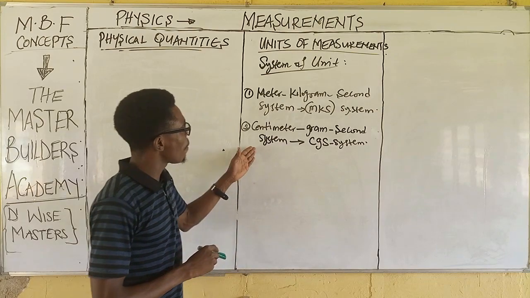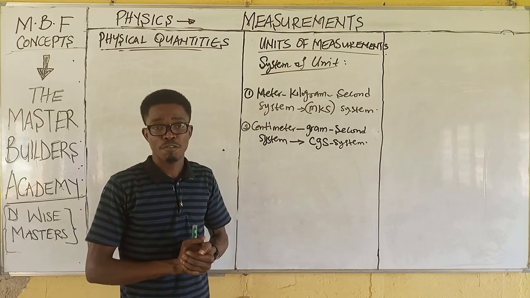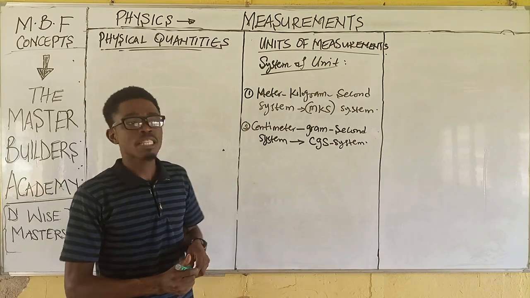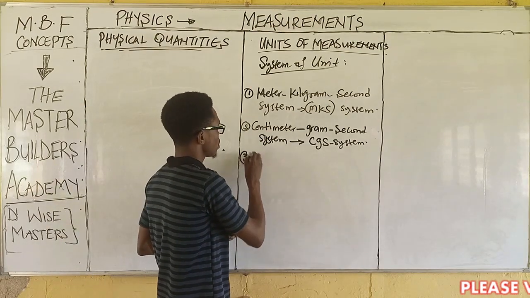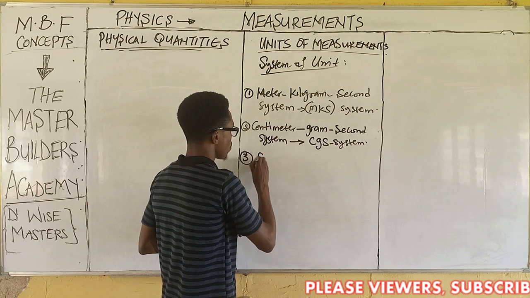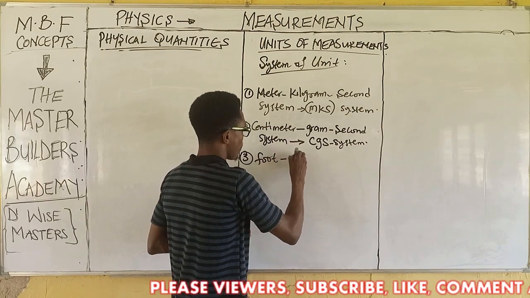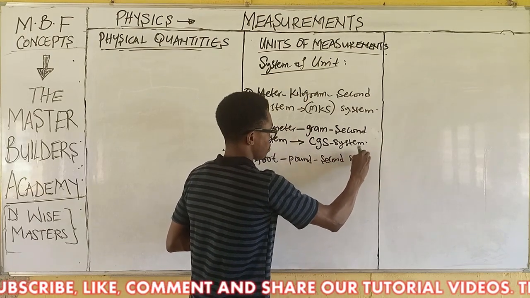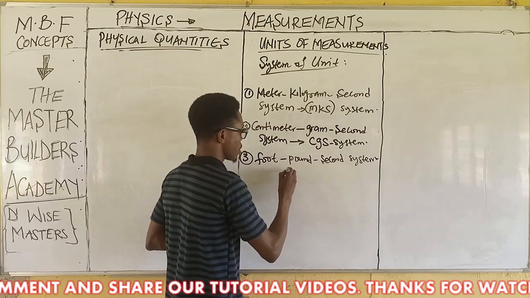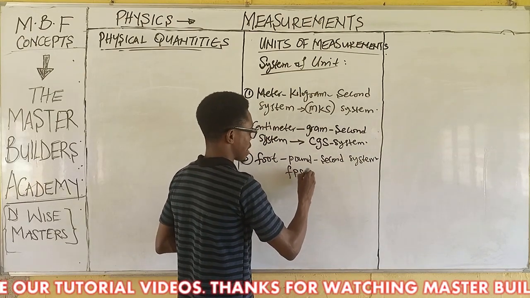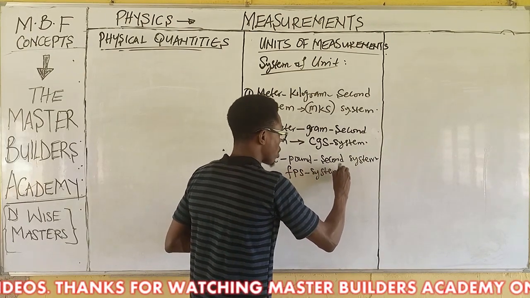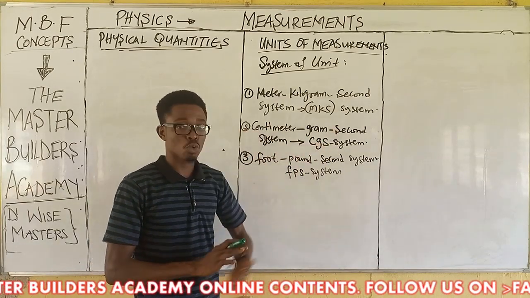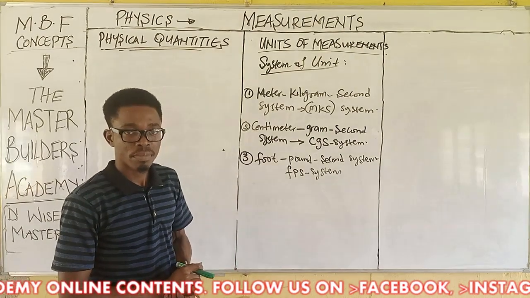This is the second aspect of units of measurement. Then the last but not the least is the foot, pound, second system. And this is the FPS system, just taking the first letters of each to form these short words. Are we there?